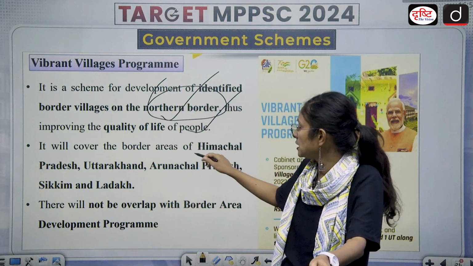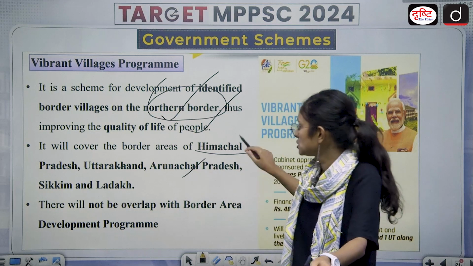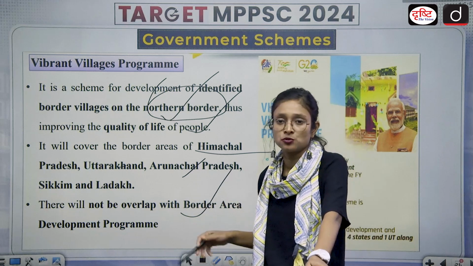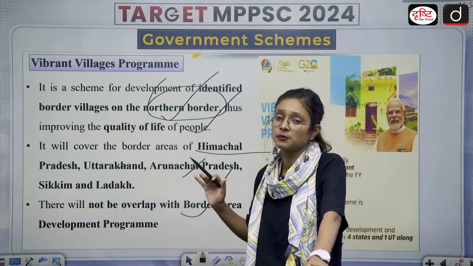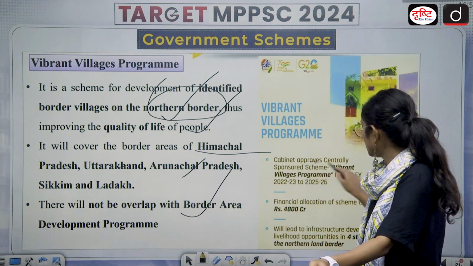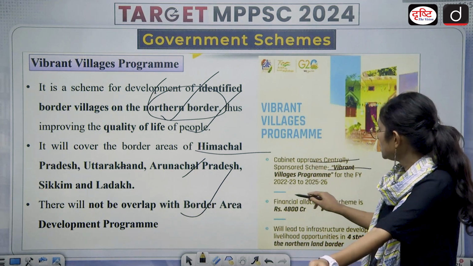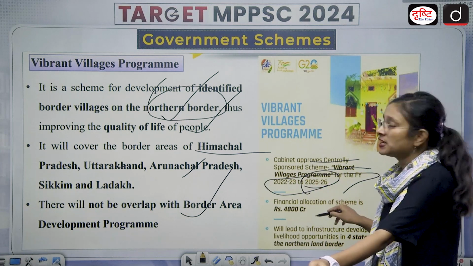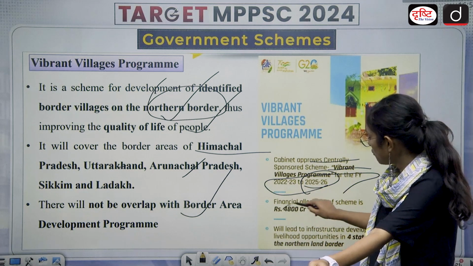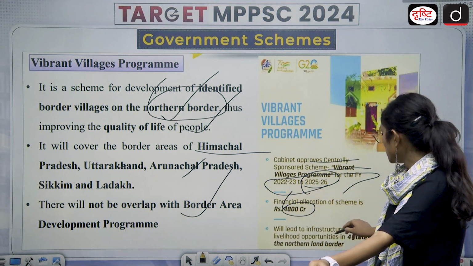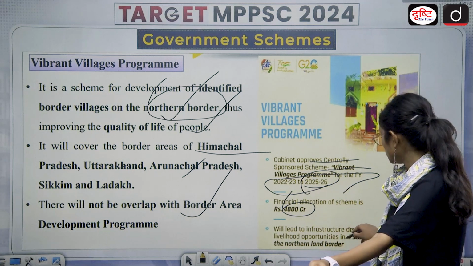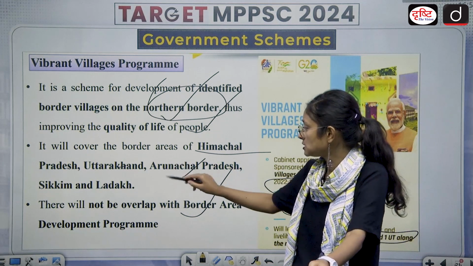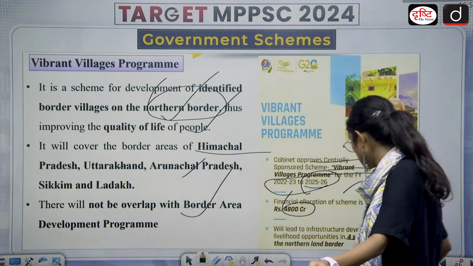It will cover the border areas of Himachal Pradesh, Uttarakhand, Arunachal Pradesh, Sikkim and Ladakh. And there will be no overlap with the Border Area Development Program. So this is distinct, and the Border Area Development Program is a distinct thing. Here the cabinet approved the centrally sponsored scheme Vibrant Villages Program for 2022-23 to 2025-26. So this will be the financial year span. What is the financial allocation? The financial allocation is rupees 4800 crore. It will lead to infrastructure development and livelihood opportunity in 4 states and 1 UT. These are the 4 states: Himachal Pradesh, Uttarakhand, Arunachal Pradesh, Sikkim, and Ladakh is the union territory.